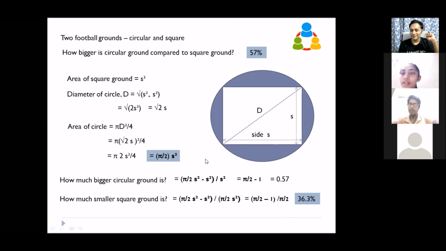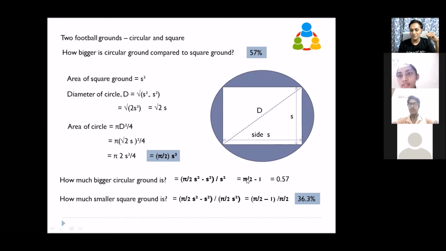Yes, the white square. No, it is the same blue shape. So that is the trick. It is the same blue. You understand? See the top portion, the numerator of both expressions is the same. It is the difference between these two grounds. It is the same blue.